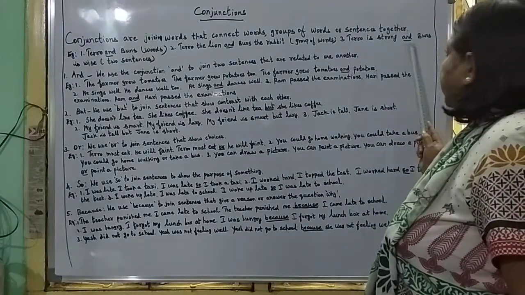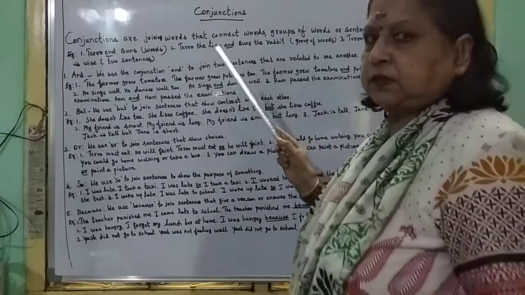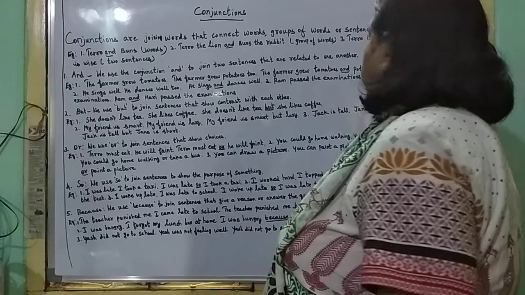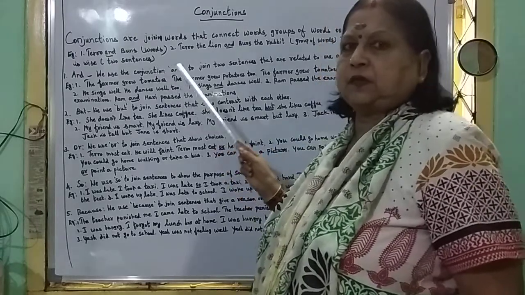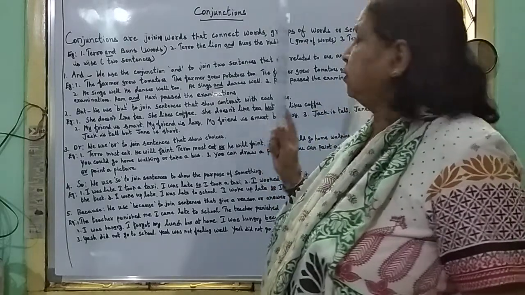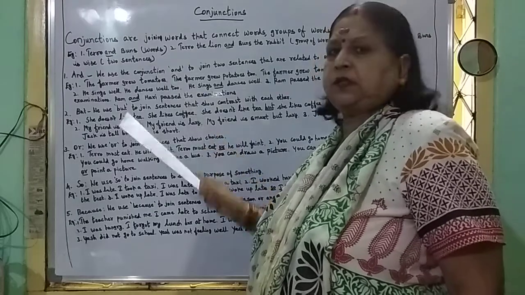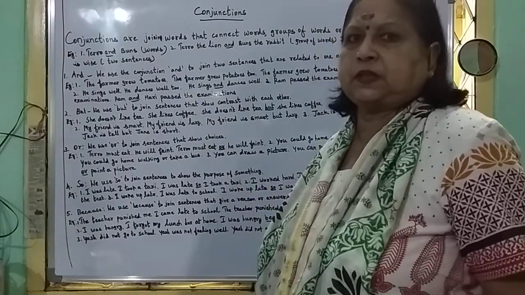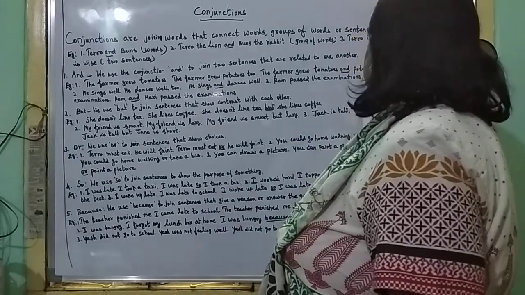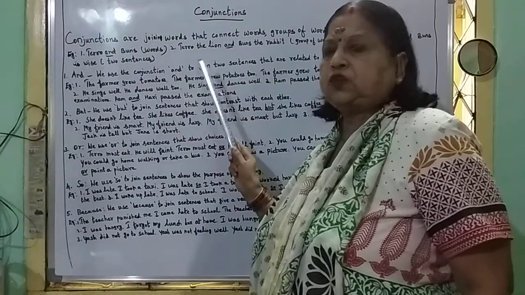Taro is strong and buns is wise. Joining two sentences. Taro is strong, one sentence. Buns is wise, another sentence. So the conjunction joins two sentences into one sentence. Taro is strong and buns is wise.